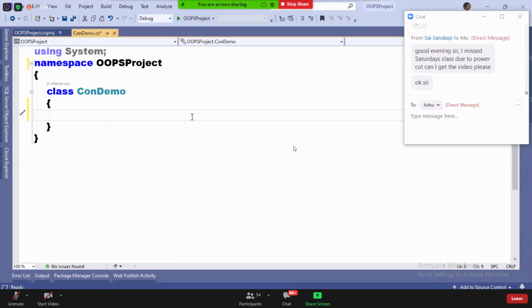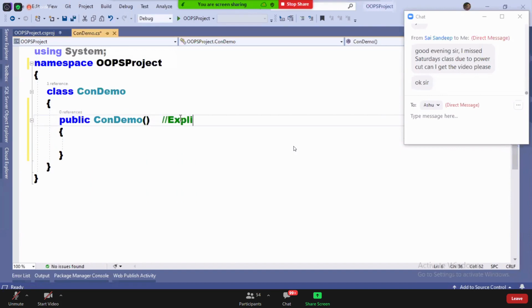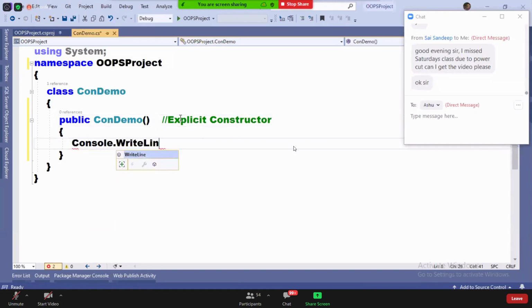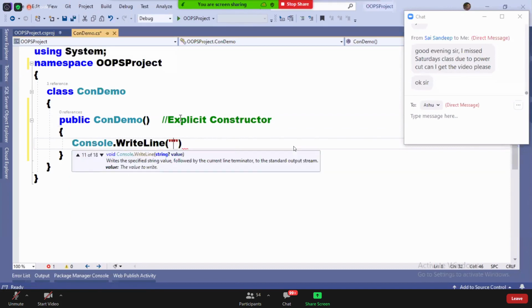Okay, guys. I'm defining a constructor, public condemo. So what is this now? This is an explicit constructor. Inside it, Console.WriteLine("Constructor is called").